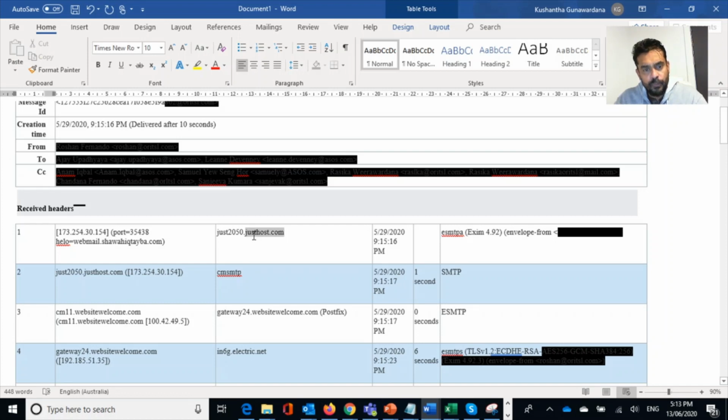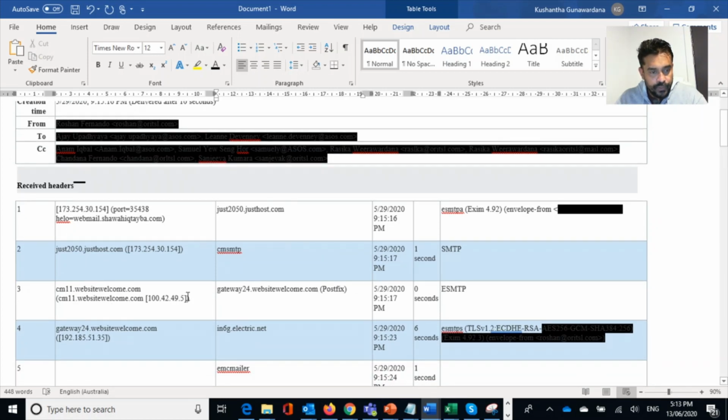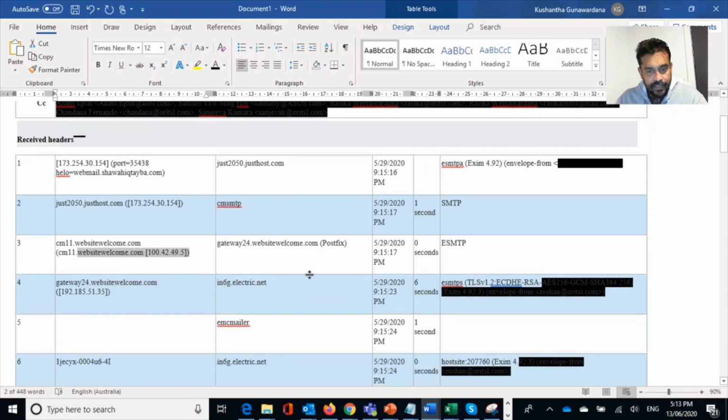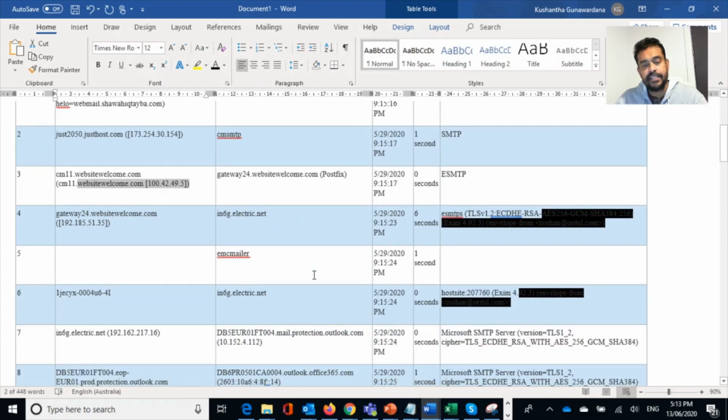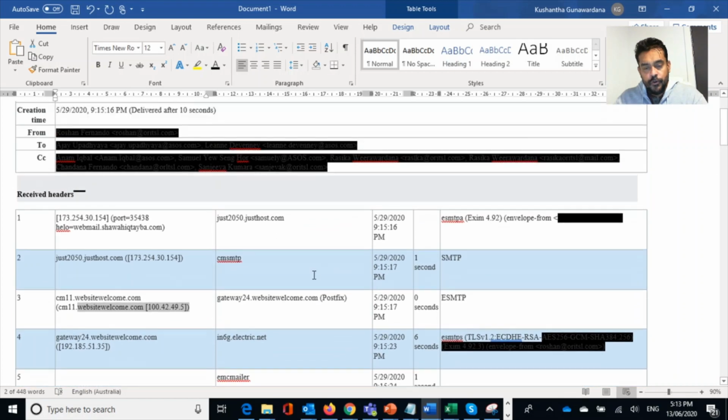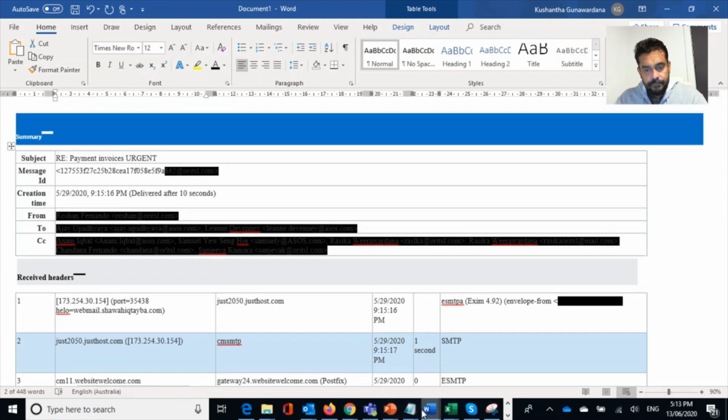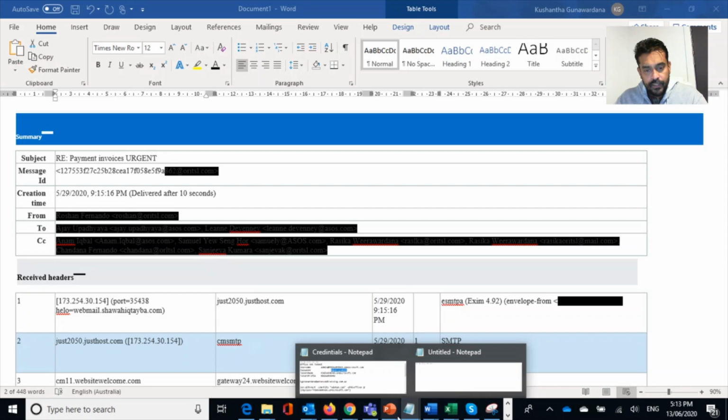According to this, it was generated from just2050.justhost.com. Justhost.com is a hosting provider where anybody can host a service. So they faked or spoofed the sender's email address to look like the apparel company, sent the mail through multiple mail addresses and gateways, and finally the buyers received it.